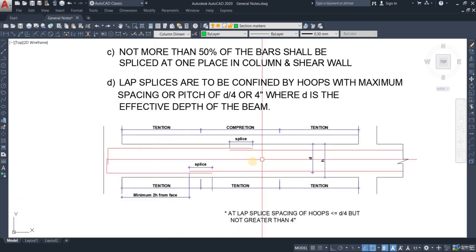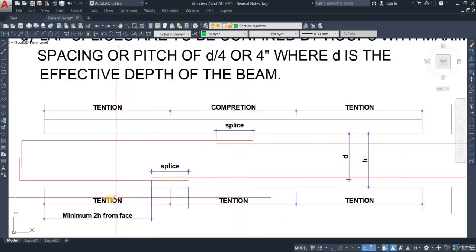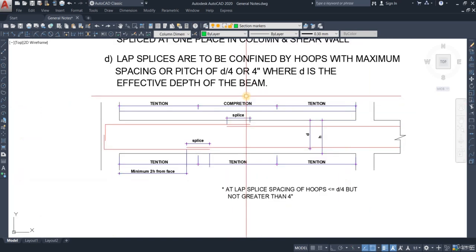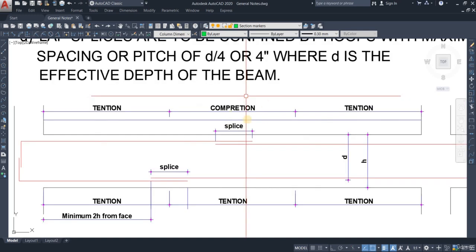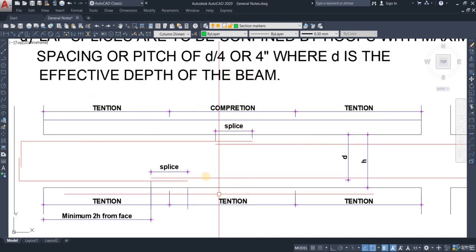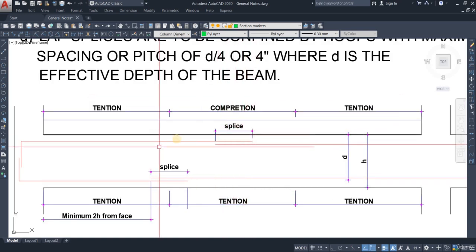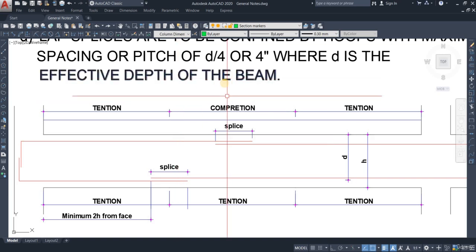So if you look here, you can see that the beam is divided into three sections. This is a tension section, another tension section, and here is another tension section. And at the top we have a tension section and a compression section. Those of you who are from the civil engineering background already know that a beam has tension at the bottom and compression at the top if a downward force is applied to it.